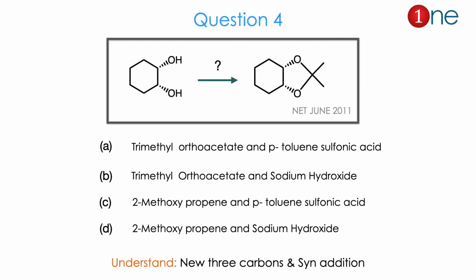Then question number 4. The starting material is a dihydroxy compound and they have given the product, which has an attached diethyl group. They ask you to find the reagent. The reagent is trimethyl orthoacetate and PTSA, toluene sulfonic acid, or 2-methoxypropene with PTSA and base. From the reaction to the product you might guess that 3 new carbons are added and the addition is syn addition here. So you have to guess the product based on this. The answer is C. Let us see how.